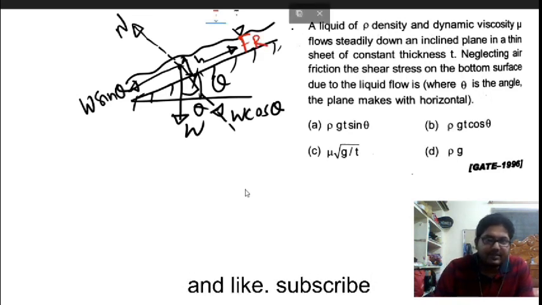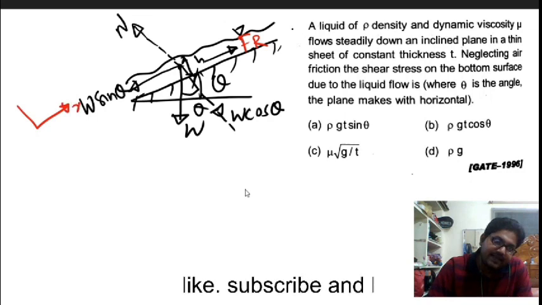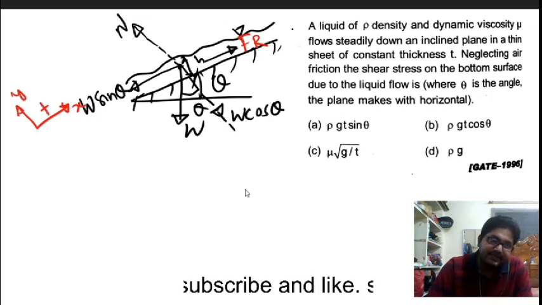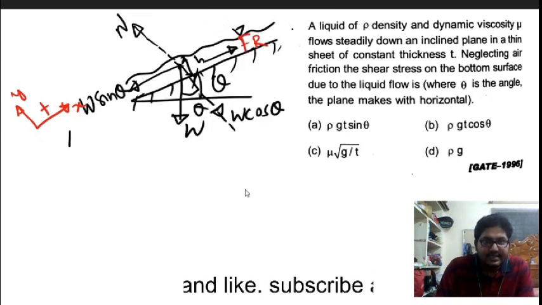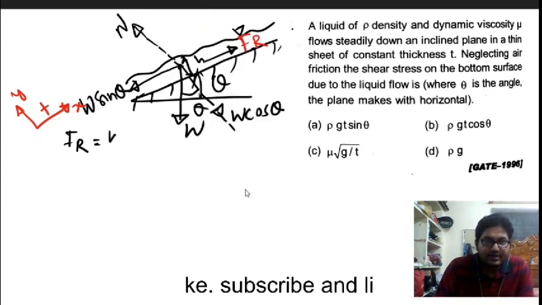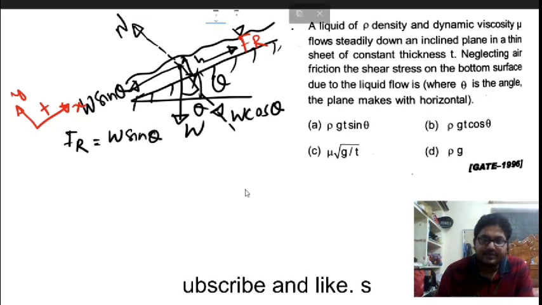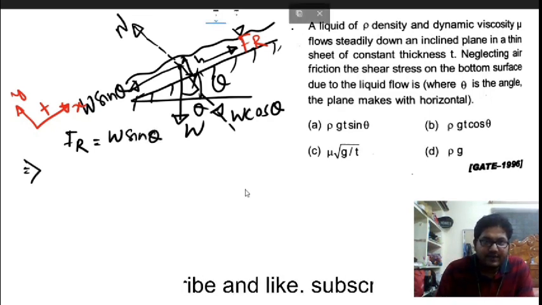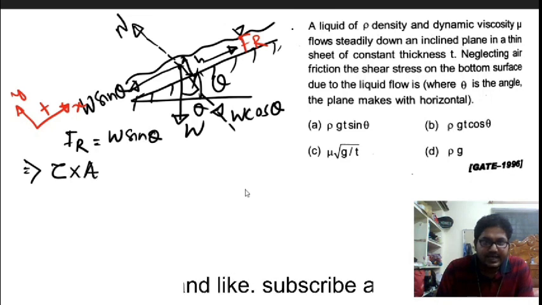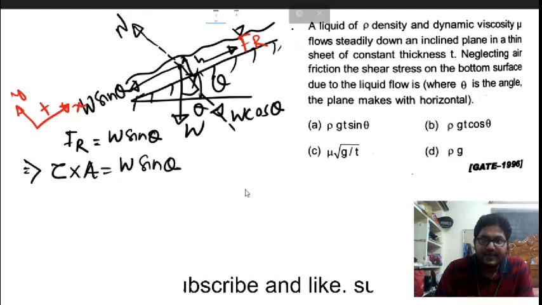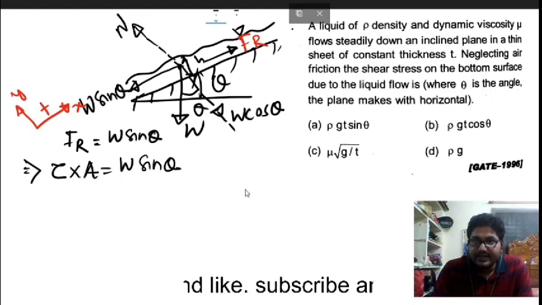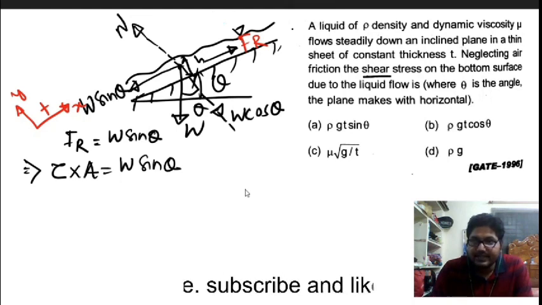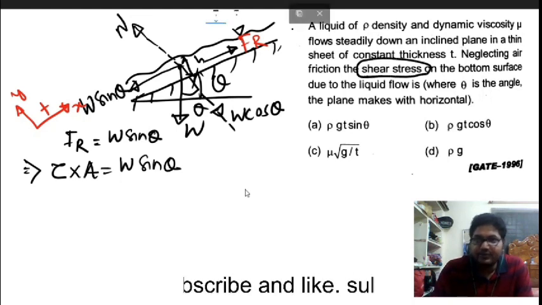Now if you write down the equation, suppose this is my positive x and this is my positive y axis. The frictional force F_r will be equal to W sin theta. This F_r is the shear stress into the surface area, so it is equal to W sin theta. Now it is asking what is the shear stress on the bottom surface.